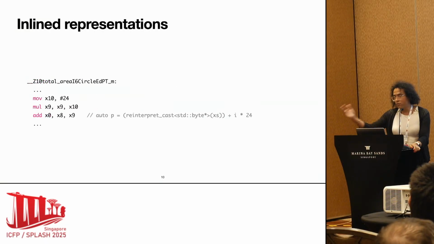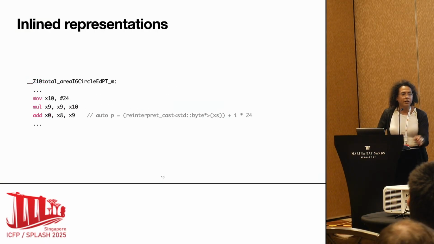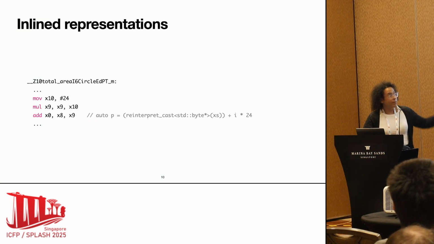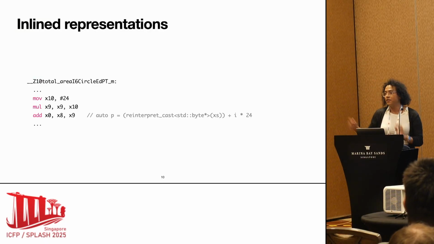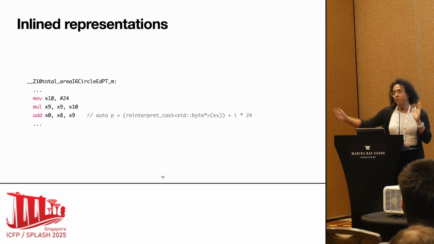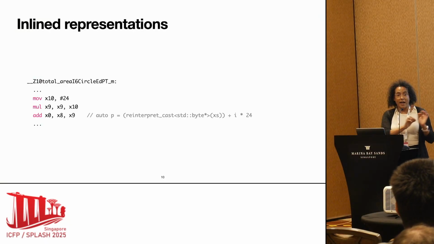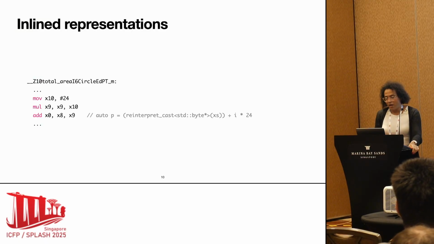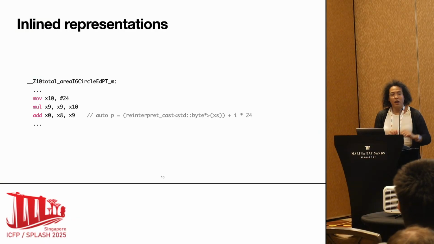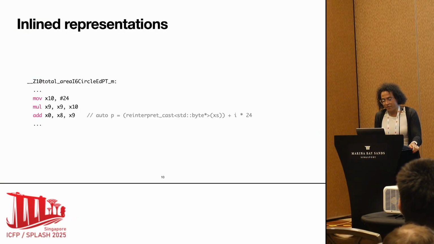And well, if I go all the way down to the assembly code, then I get a bunch of stuff, but more importantly, I get that. This addition here is just computing the next index, and I just have to move a pointer into a large buffer. If I were to look at what the Java code is doing, there will be a lot of indirections going on. So this is where the optimization penalty comes from, the boxed representation. Okay, so this is about the representations.